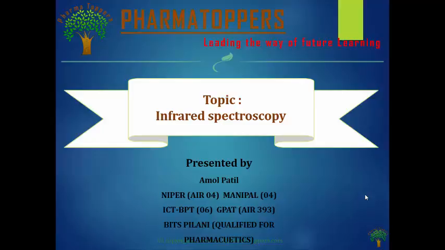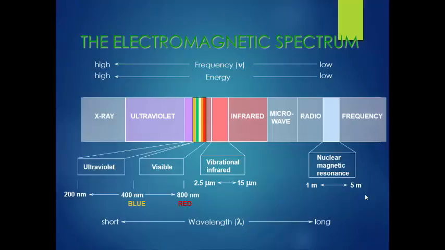Today we are going to discuss the remaining part of the infrared spectroscopy. We have already discussed two parts of infrared spectroscopy. In the first lecture we covered the theory behind infrared spectroscopy, and in the second lecture we covered Hooke's law and its importance in IR spectroscopy. Now we are going to see the remaining part of IR spectroscopy, and the previously covered part also within 5 or 10 minutes.